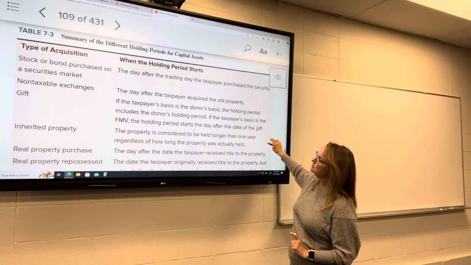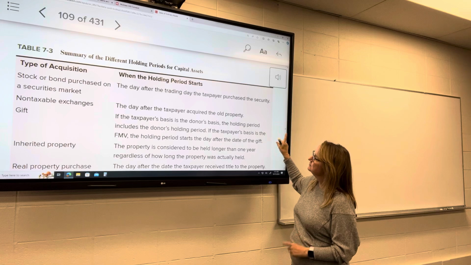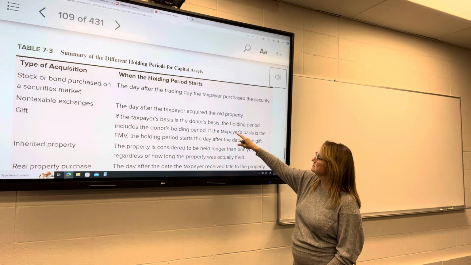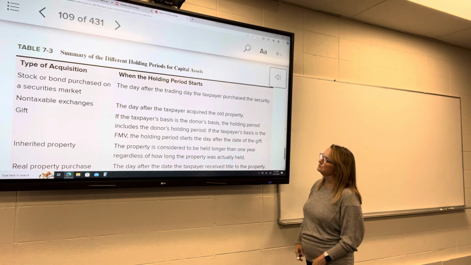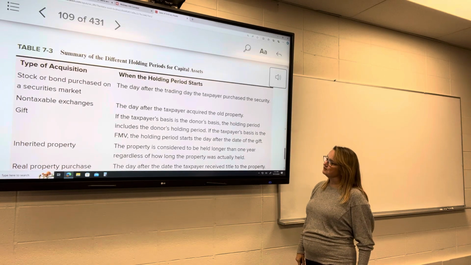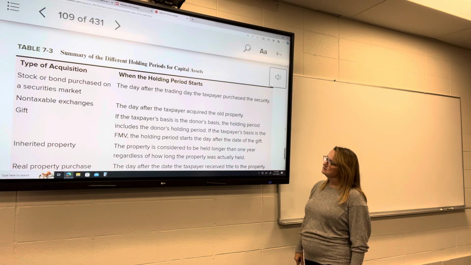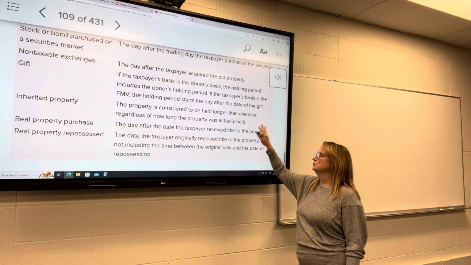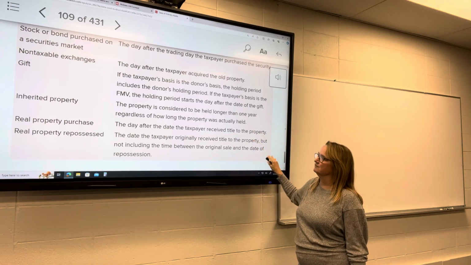For non-taxable exchanges, it's the day after the taxpayer acquired the old property. For gifts, the taxpayer's basis is the donor's basis. Holding period includes the donor's holding period. If the taxpayer's basis is the fair market value, the holding period starts the day after the date of the gift. You don't have to remember this stuff. This is just kind of FYI.